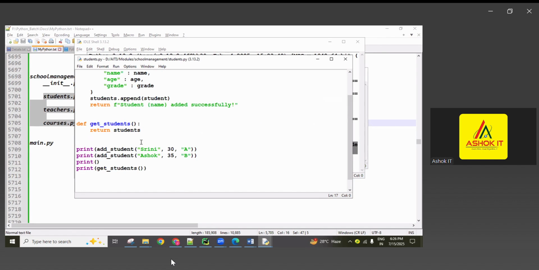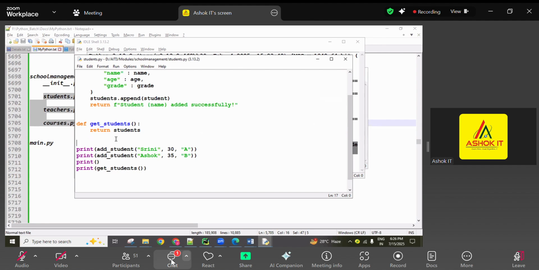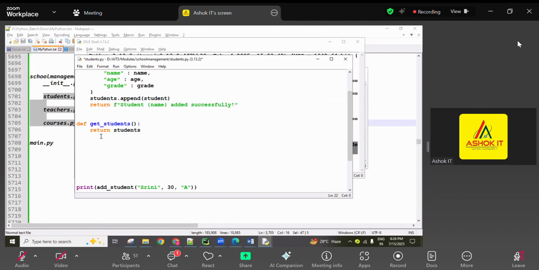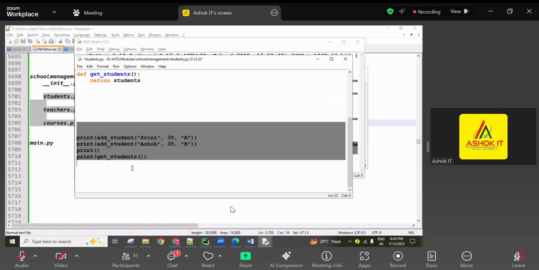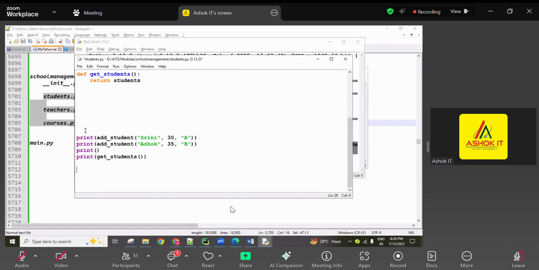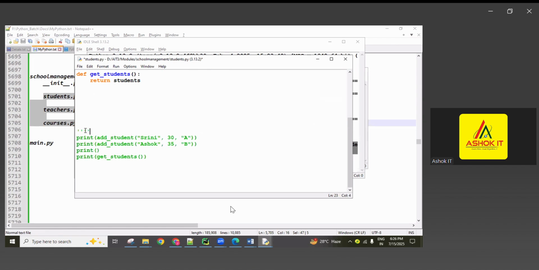Okay, so like this we are creating a module, with adding and getting related functions. These are the calls. Later I'll call them, guys. I don't want to call them here, so right now I'll simply put a comment, just for your understanding.